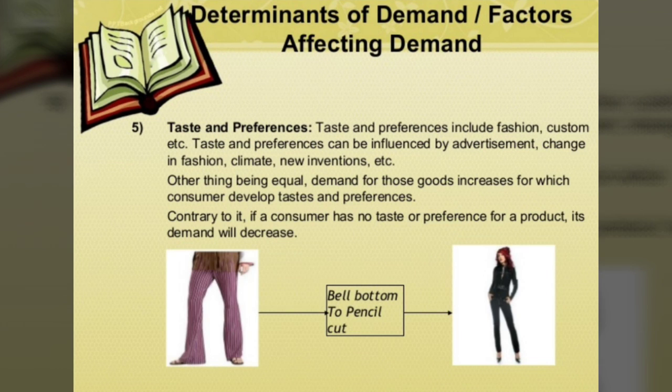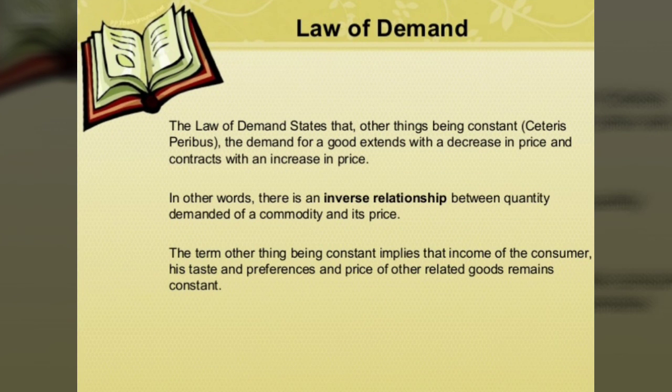Okay. Another factor is taste and preferences. Taste and preferences include our fashion, or when we are influenced by advertisements, or there is a sudden change in fashion, or new inventions. Okay, so other things being equal, what happens? Demand increases for those goods for which the consumer develops a taste and preference. Like you can see in the example, from bell bottom pants to pencil cut pants.